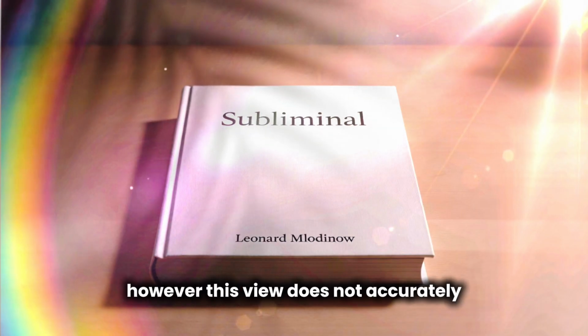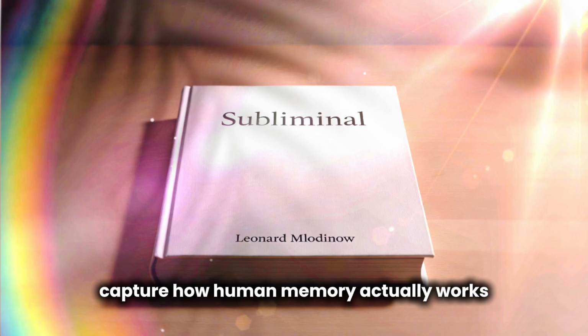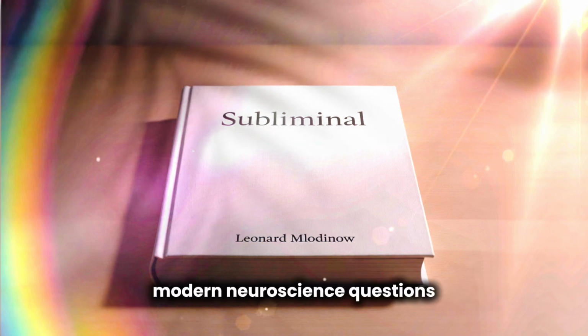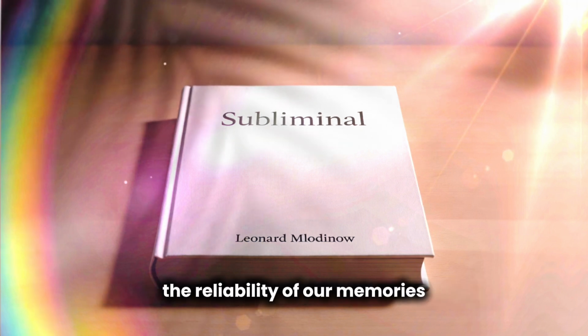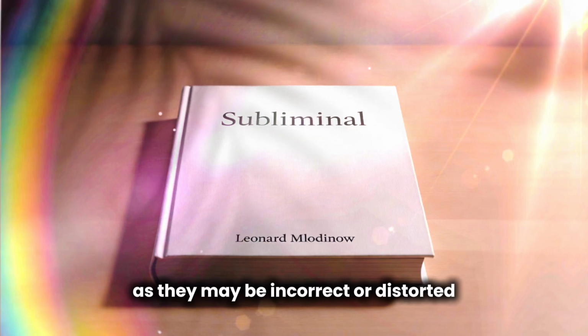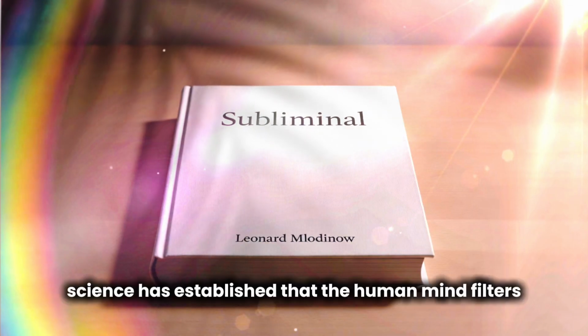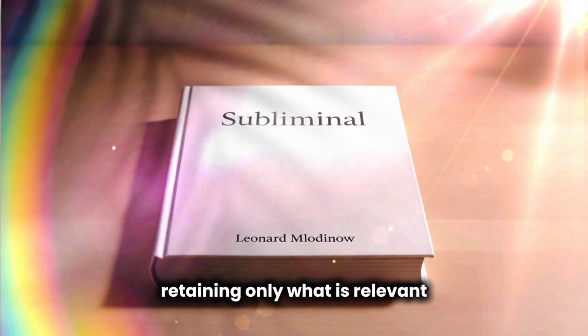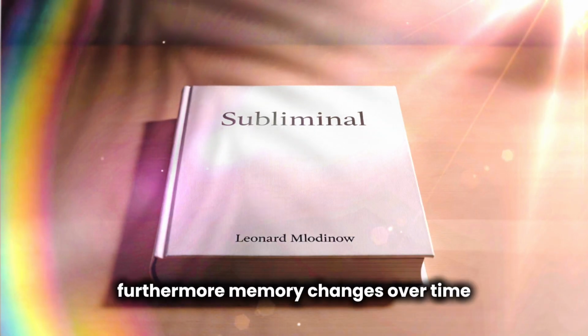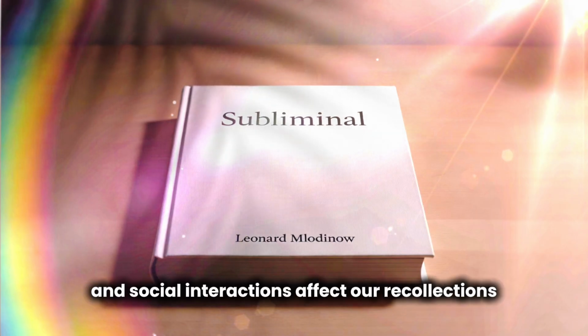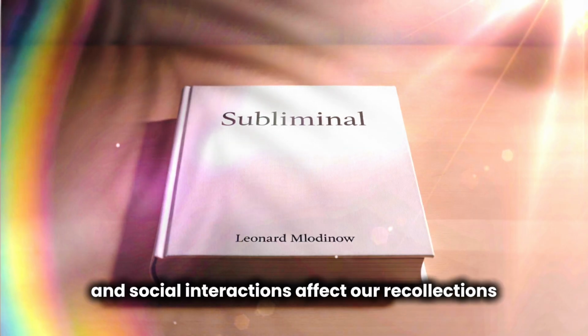However, this view does not accurately capture how human memory actually works. Modern neuroscience questions the reliability of our memories, as they may be incorrect or distorted regarding past events. Science has established that the human mind filters the data it receives, retaining only what is relevant. Furthermore, memory changes over time and social interactions affect our recollections.